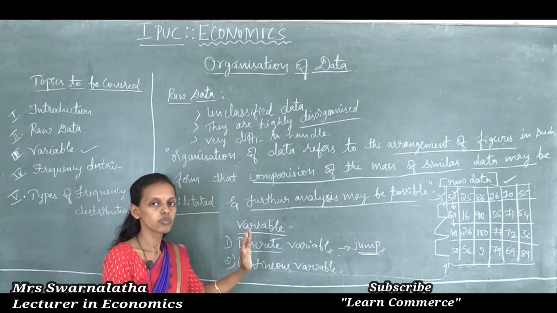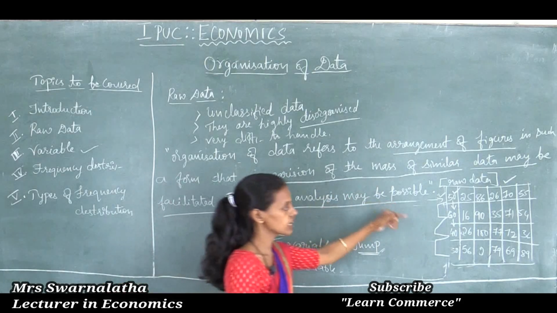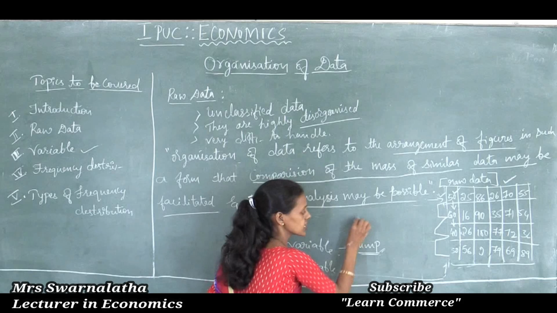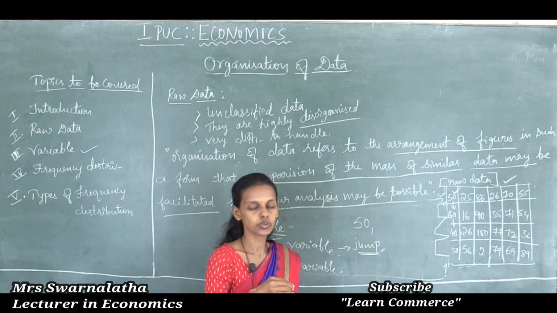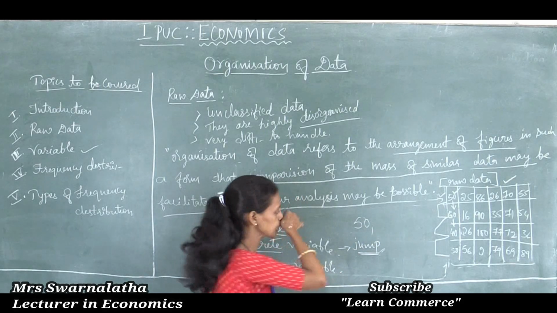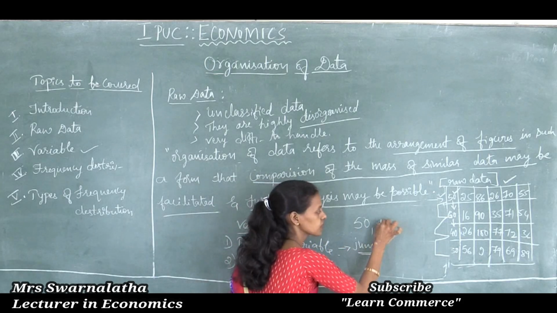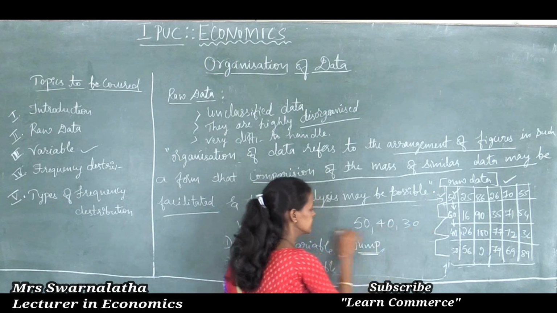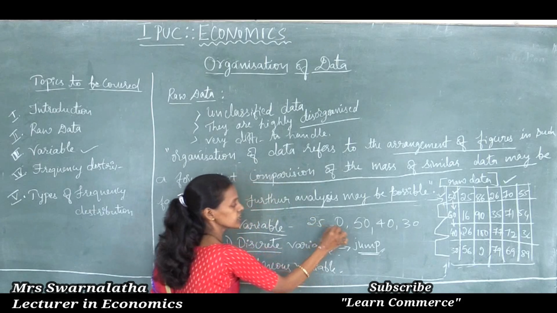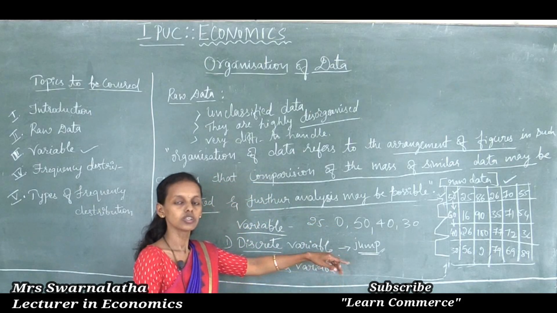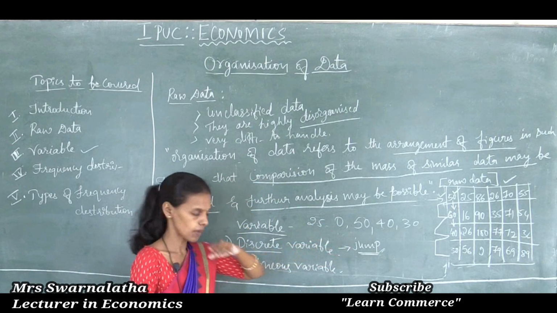A variable in which values jump from one value to another. For example, marks scored by the students in economics in a monthly test, out of 50: 50, 40, 30, 0, 25. See here, no values are in a continuous manner.